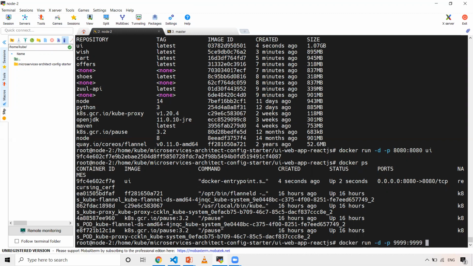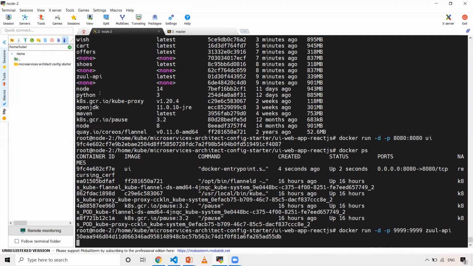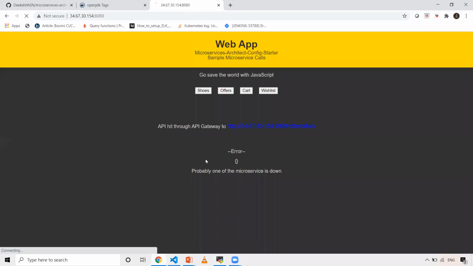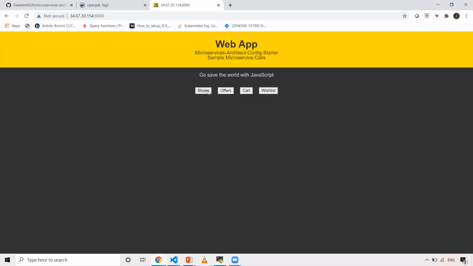And then I need to give the image name, in my case Zuul/API. So when I give this, even now it shouldn't work. Now we have just created the API gateway, but that API gateway has to send the request to our particular API services, right? Still, you will see the same output.